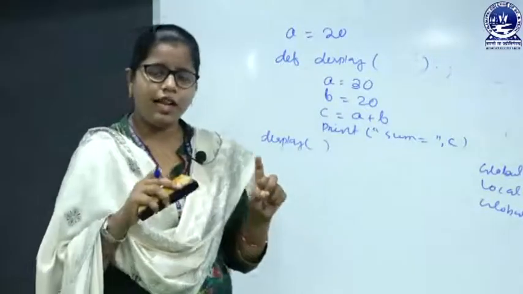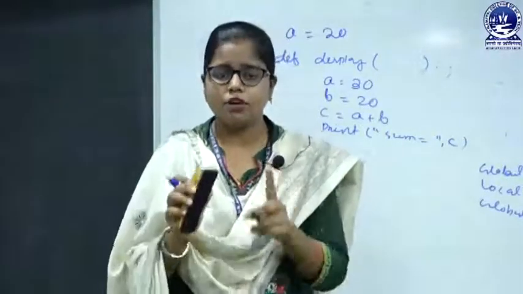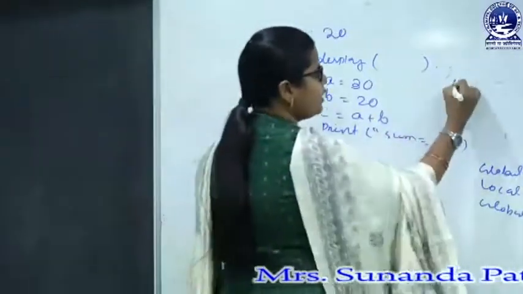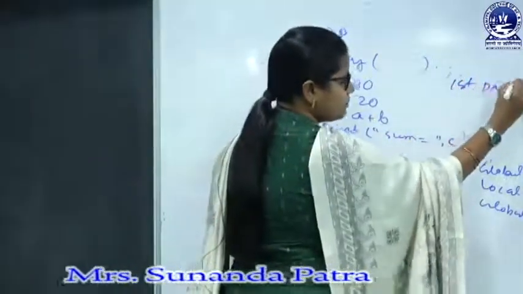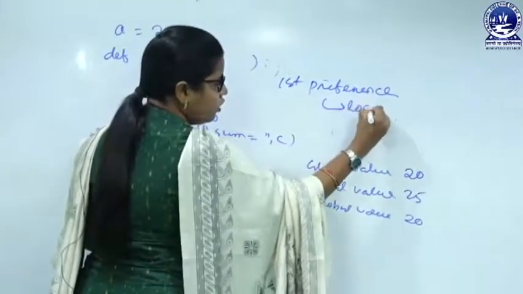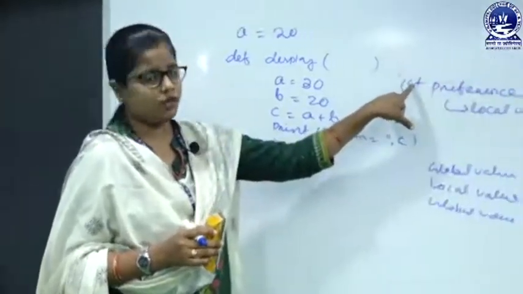When we have the local and global variable with the same name, the first preference goes to the local variable. So here we have to remember the first preference should go to the local variable.